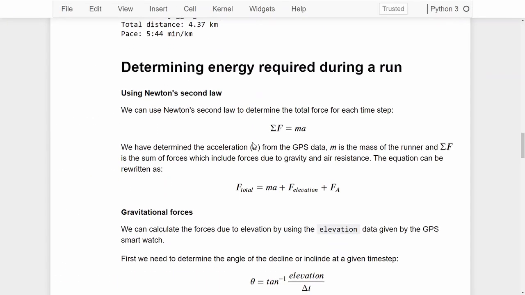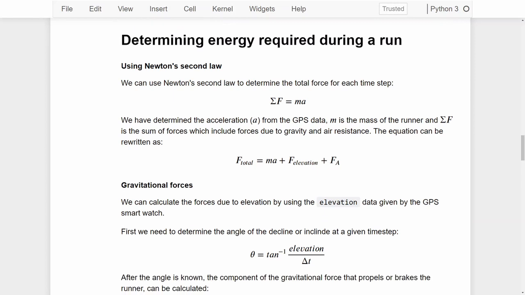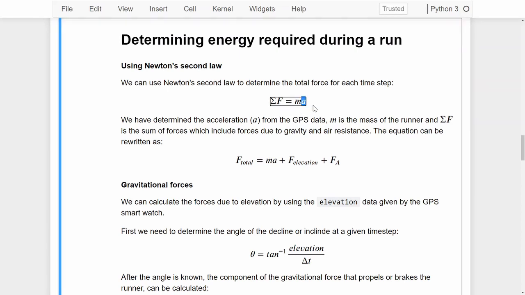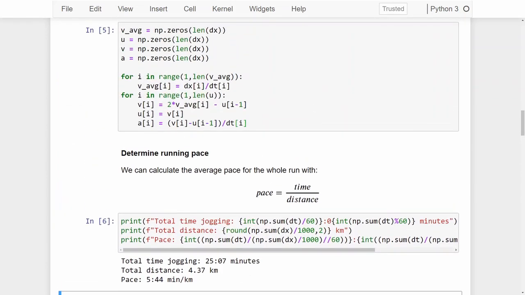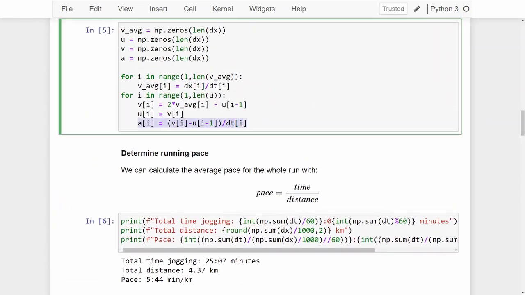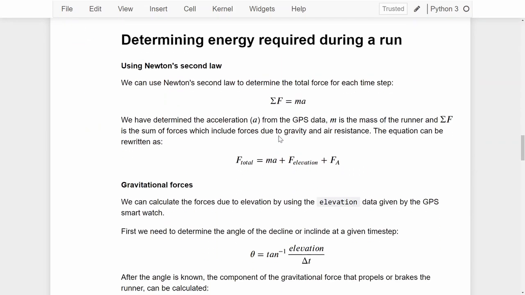Now the next thing to do is to calculate the energy required to complete this run, and we're going to use Newton's second law, which states that the sum of all forces equals mass times acceleration. We've already calculated acceleration in the previous video together with the velocities, and we've put it in this variable a, so we've got that. The only thing left for us to calculate is the sum of all the external forces.